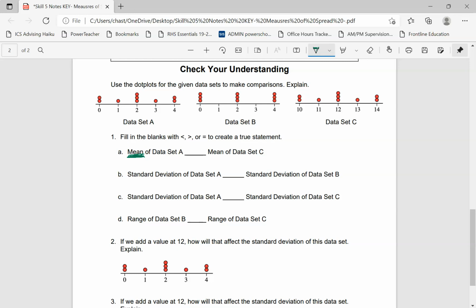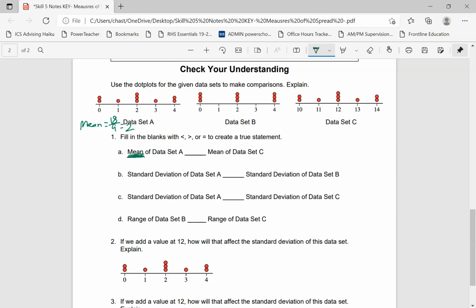If we look at data set A, we've got 0, 0, 1, 2, 2, 2, 3, 4, 4. So I'm going to take a calculator and add those numbers up. The mean here is going to be 0 plus 0 plus 1 plus 2 plus 2 plus 2 plus 3 plus 4 plus 4. I get 18 as my sum. And we have 1, 2, 3, 4, 5, 6, 7, 8, 9 red dots, so we get a mean of 2.